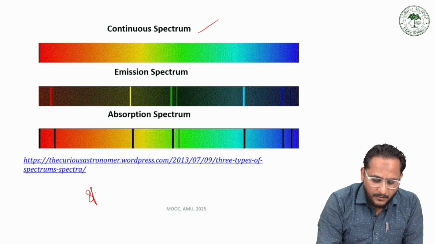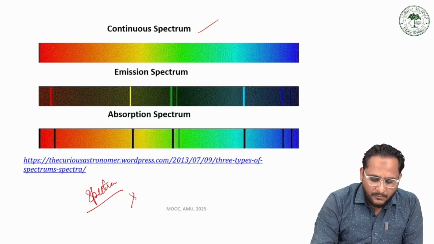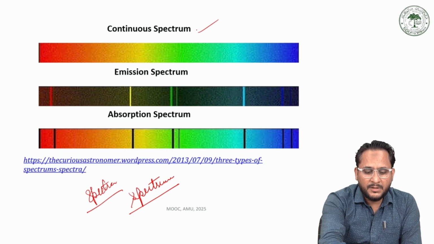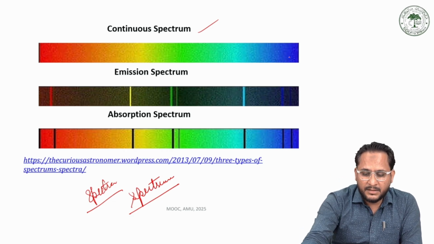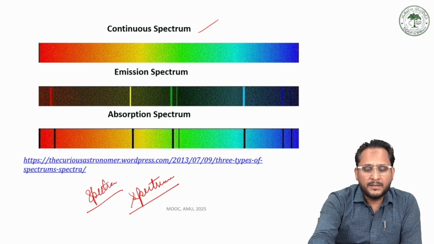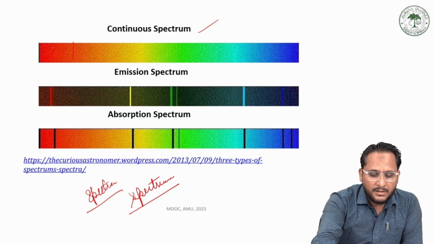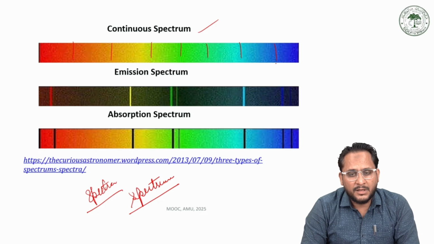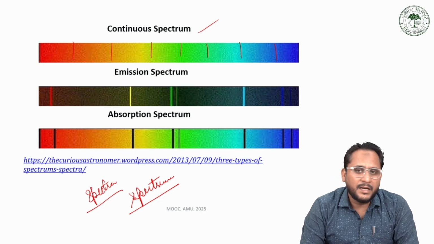Remember, spectra is the plural word for more than one, and if we have a single one, we call it a spectrum. So this represents a continuous spectrum. This is basically emitted by the sun, but due to some gases which absorb certain radiation, there are some dark lines, and therefore the spectrum of the sun is considered as an absorption spectrum.